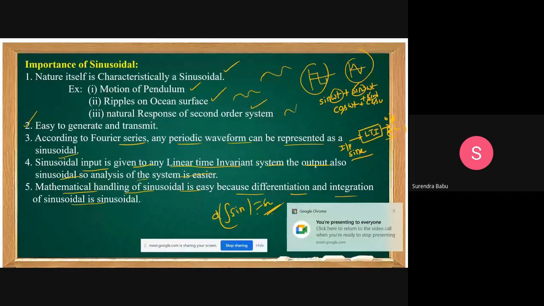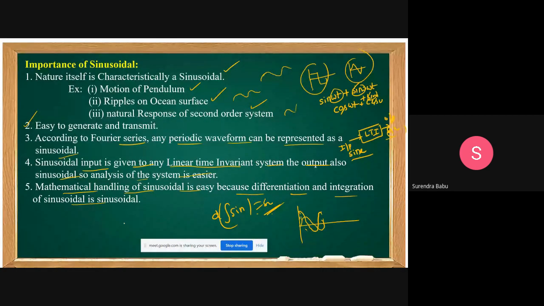That's 90 degrees only. The sine and cosine differ by 90 degrees only. For example, here Vm sine omega t is there. Then I want to write it in terms of cos. How can you write it? Vm cos(90 minus omega t).